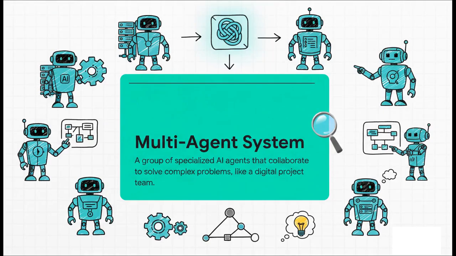But hey, what happens when a task is just too complex for one worker? Well, you build a team, right? That's the whole idea behind a multi-agent system. It's basically a group of specialized AI agents that work together, each with its own role, to solve a complex problem, just like a digital project team.